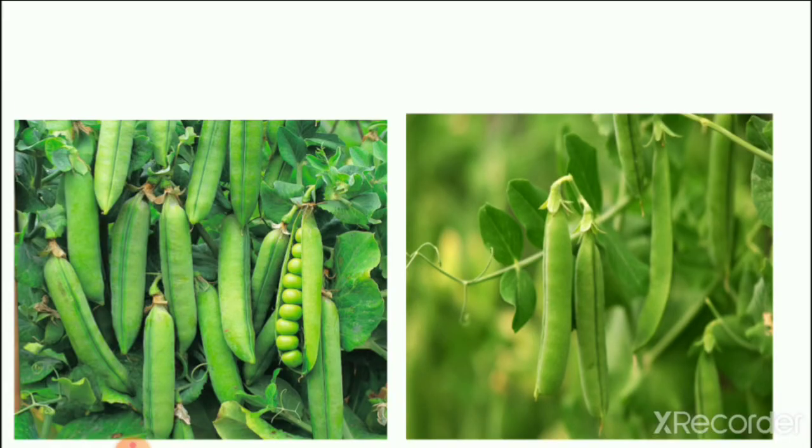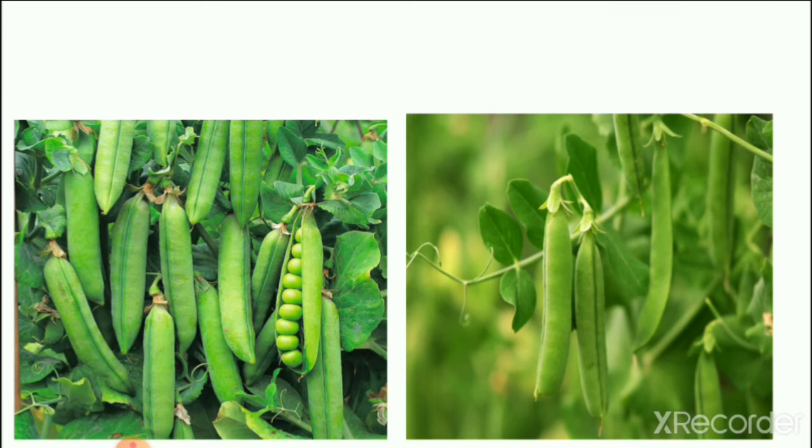Here you can see the picture of a pea plant. So today we see these pictures: a wheat plant, a chickpea plant, a kidney bean plant, and this is a pea plant. So you can identify the difference between plants, that the kidney bean plant is different from the pea plant and from the wheat plant.